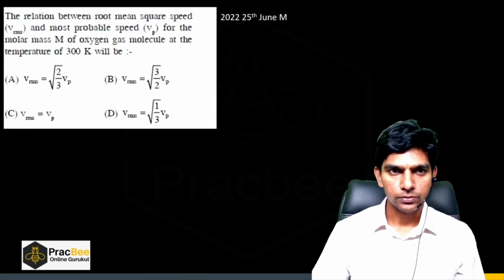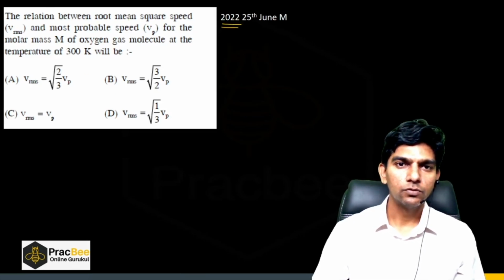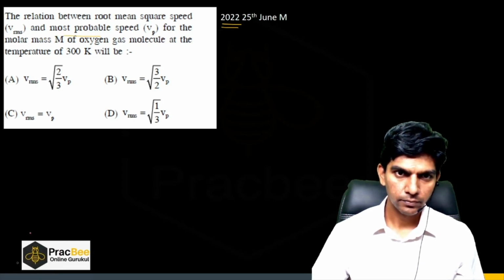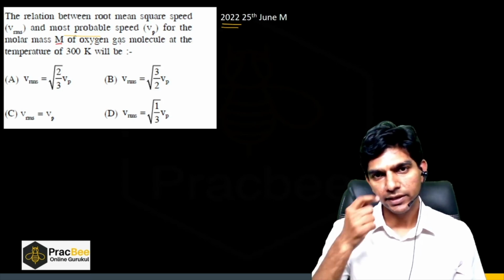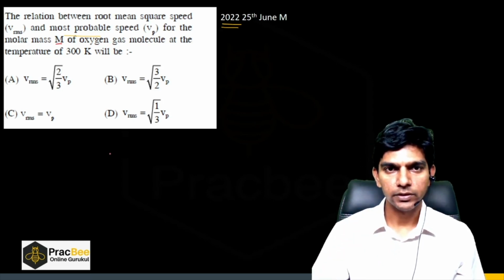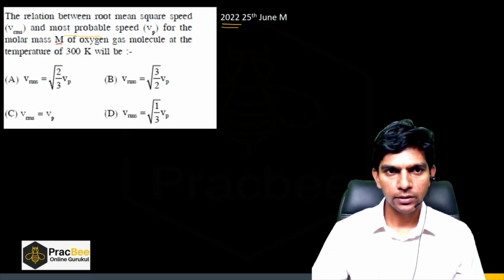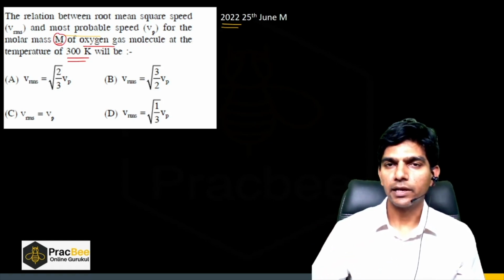So let us see this question. It came in 2022. The relation between root mean squared speed and the most probable speed for a molar mass m of oxygen gas molecule at a temperature 300 Kelvin. So we have to find the relation between RMS and the most probable speed for a molar mass m of oxygen gas at a temperature 300 Kelvin.